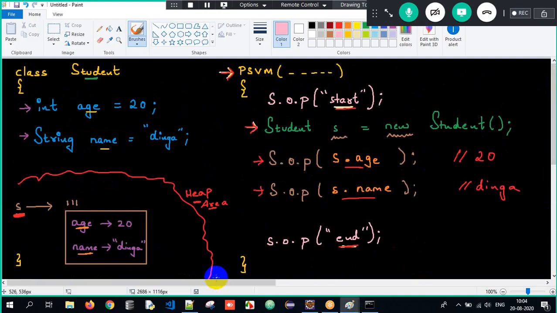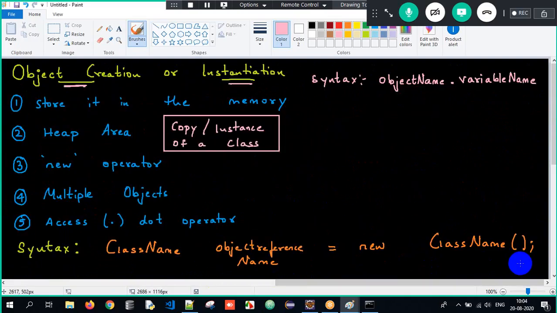After that, there is something called object creation. Why? If there are non-static properties in my class, I have to store them within the memory. How? With the help of object creation. So what is an object in this particular scenario? An object is a copy or an instance of a class. Why do we create an object? To store all the non-static properties in the memory. Which operator is responsible? new. And where does the object get created? Heap area.